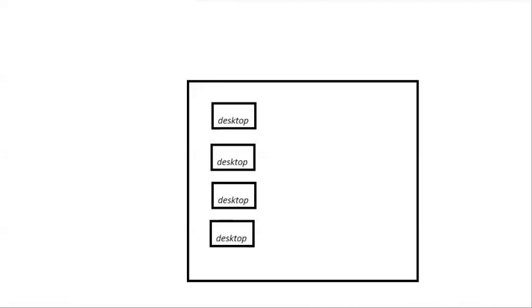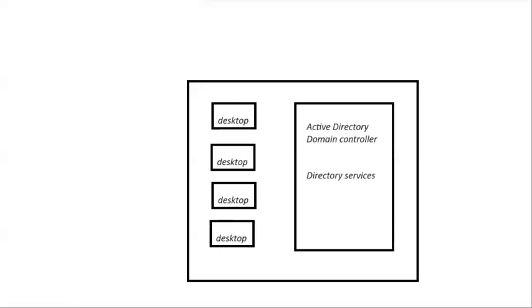Then again, Ajay asked Sri, how does this Active Directory work? Admins join all these desktops to Active Directory.